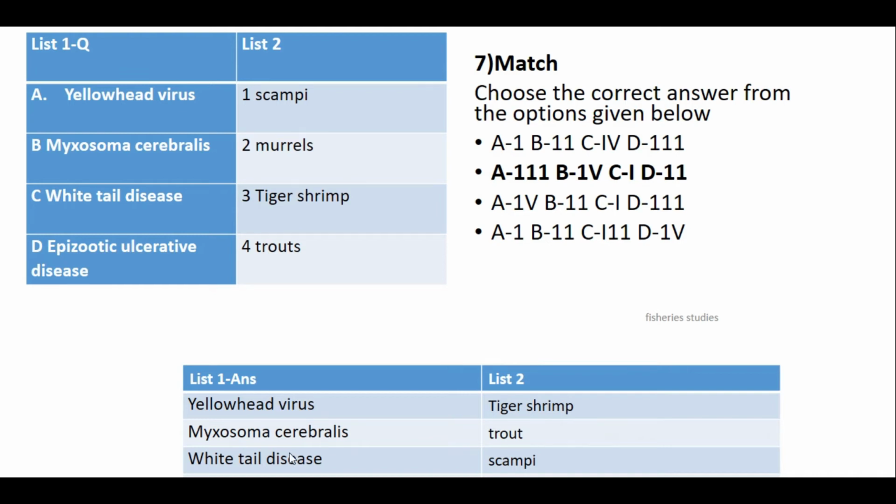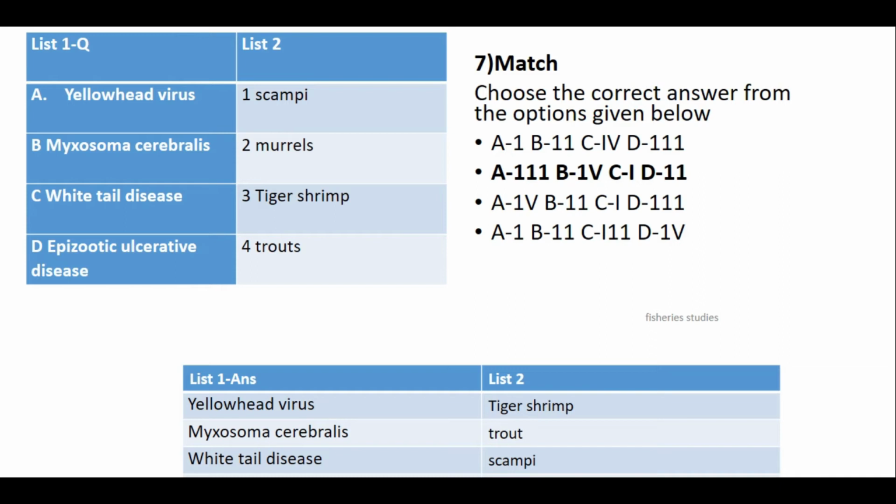Then from the question, we will see for yellowhead virus the answer is tiger shrimp. So write it here. Next is Myxobolus cerebralis. Among the options, the answer is trout. Write it here. Third is white-tail disease. Answer is scampi. Epizootic ulcerative disease. Answer is murrel.